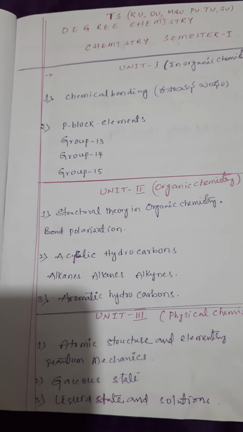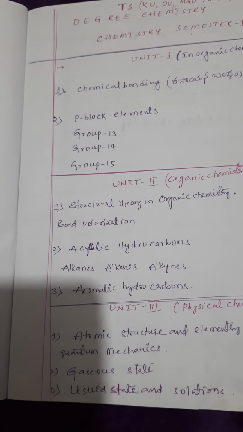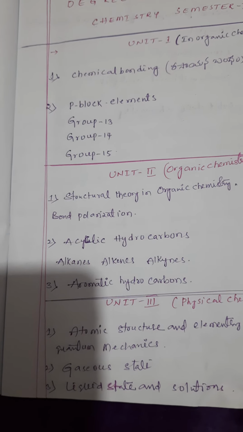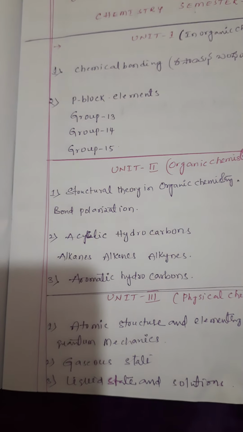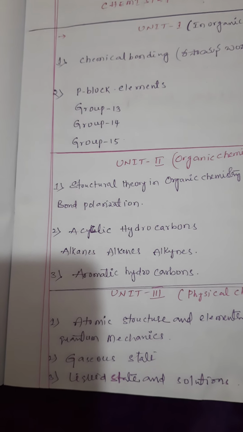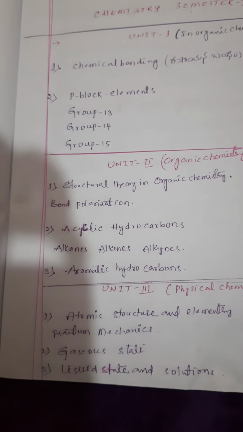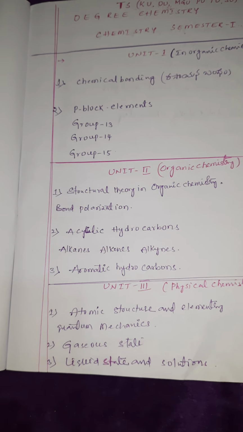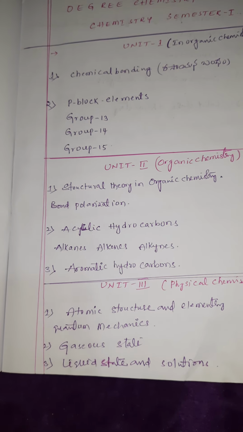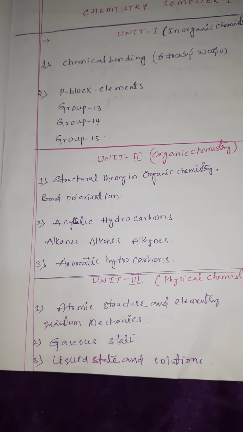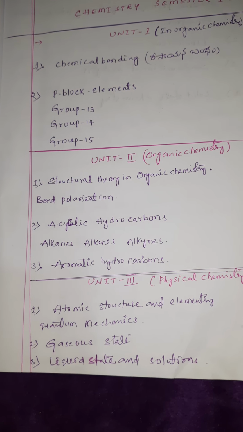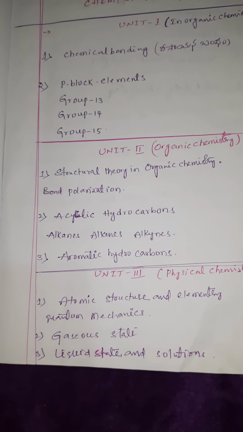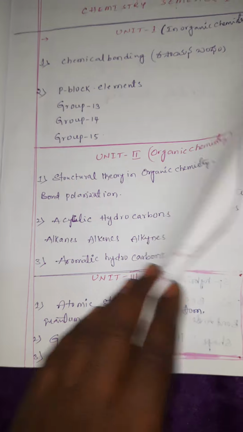Second unit is organic chemistry. In organic chemistry, the first lesson is structural theory in organic chemistry, bond polarization. Second one is acyclic hydrocarbons: alkanes, alkenes, alkynes. In the chapter we are going to discuss. Third topic, aromatic hydrocarbons. Unit number 3, physical chemistry: atomic structure and elementary quantum mechanics. Second lesson, gaseous state. Third lesson, liquid state and solutions.